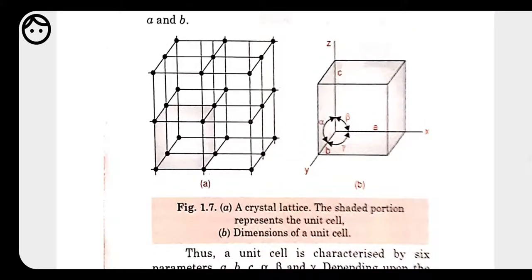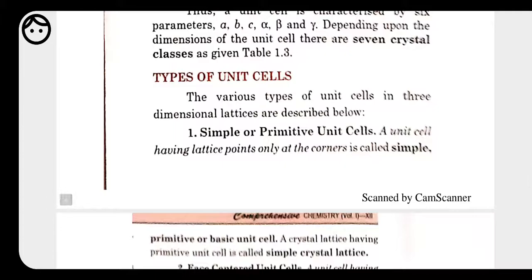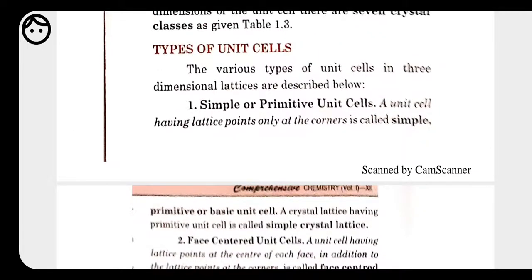On the basis of the place where the constituent particles are present in the crystal lattice, unit cells are classified. First, we have the simple or primitive unit cell. Second, we have the centered unit cell. Here we first discuss the simple or primitive unit cell.